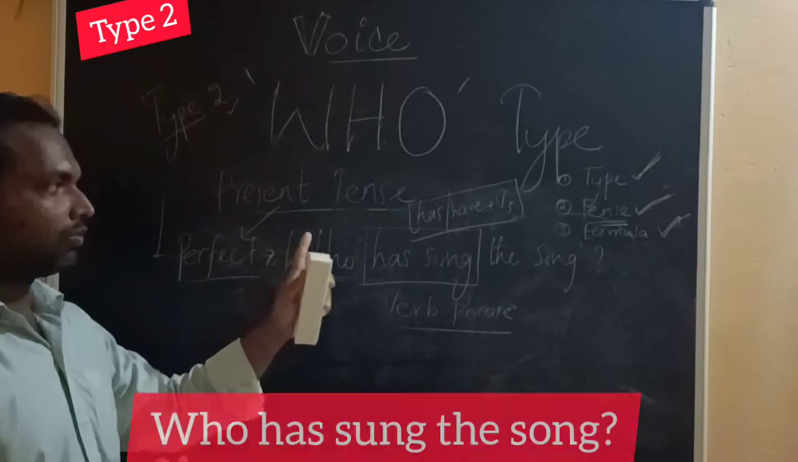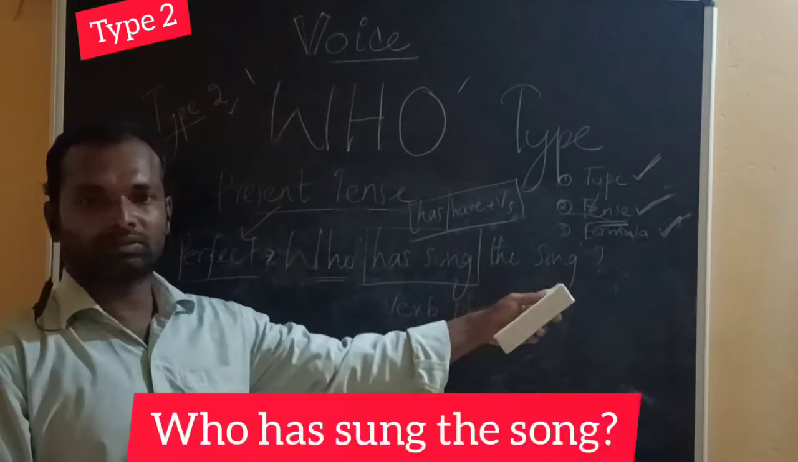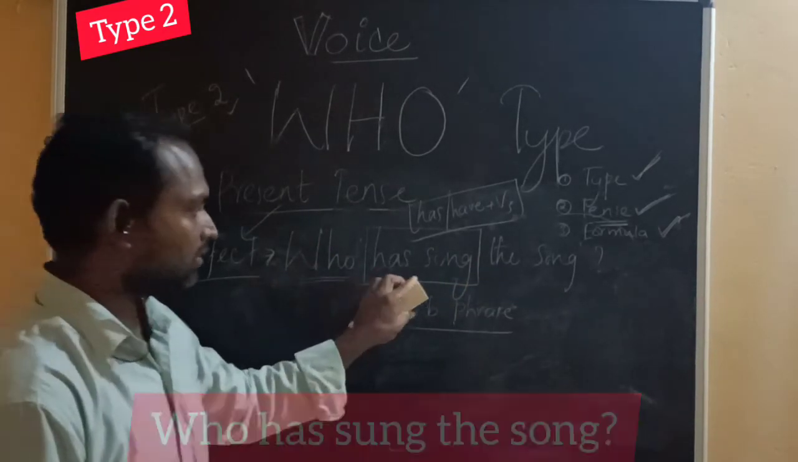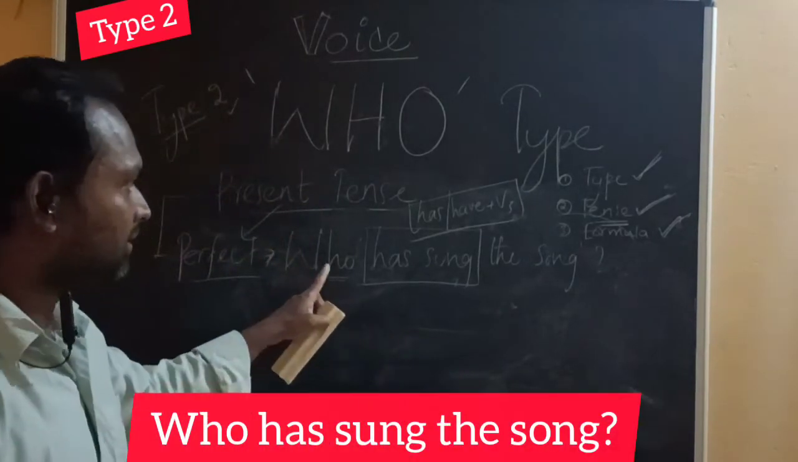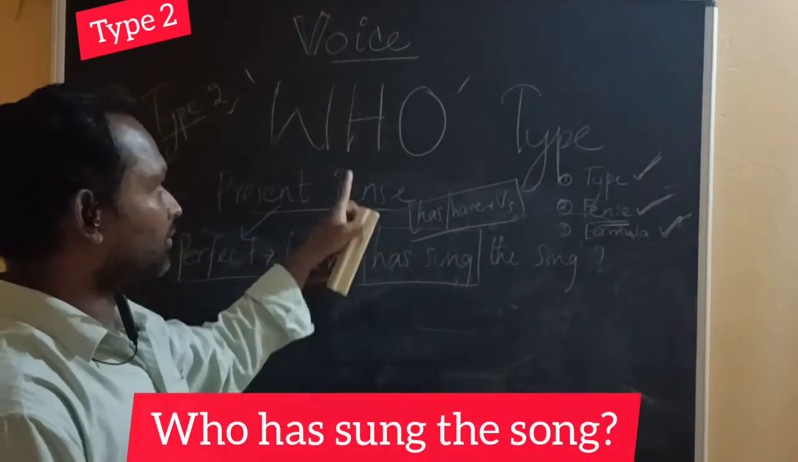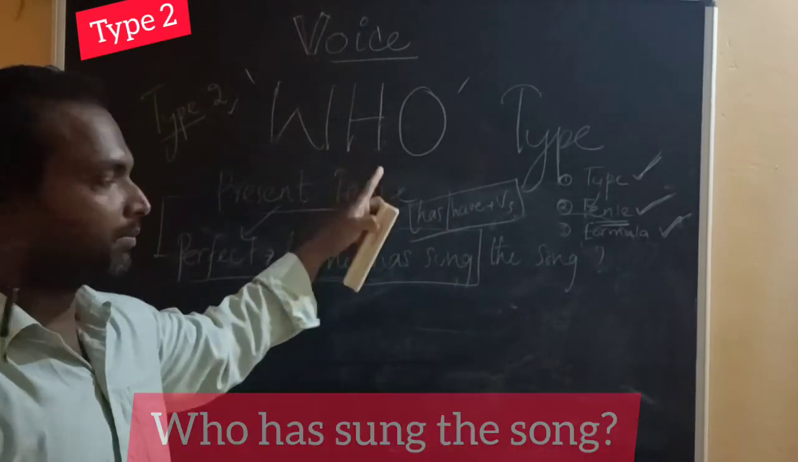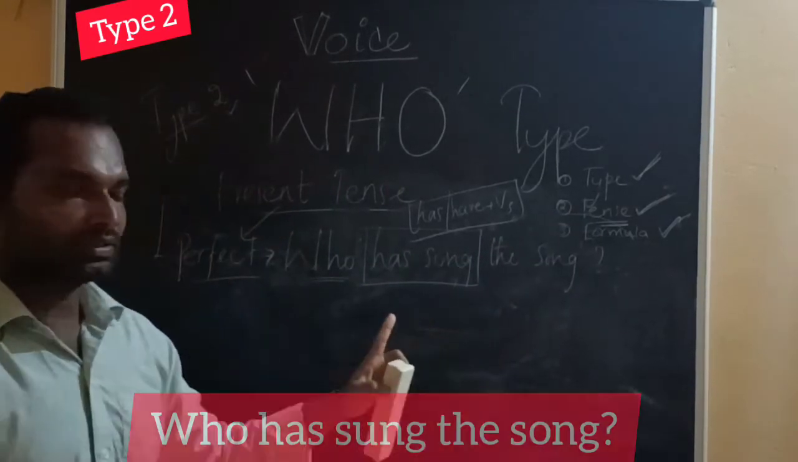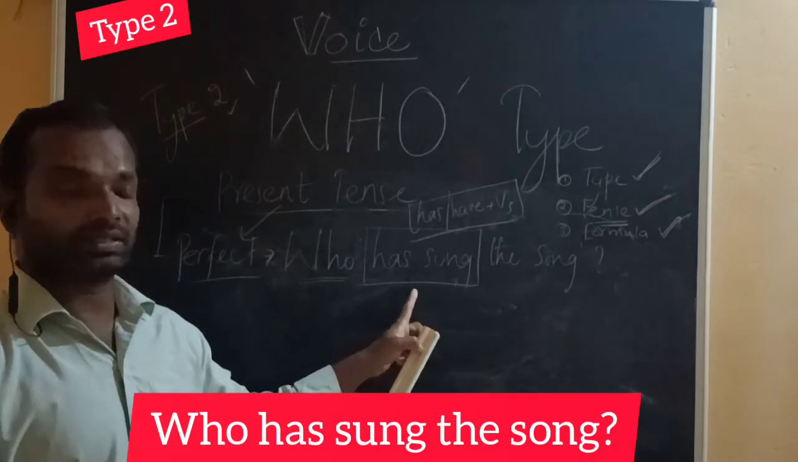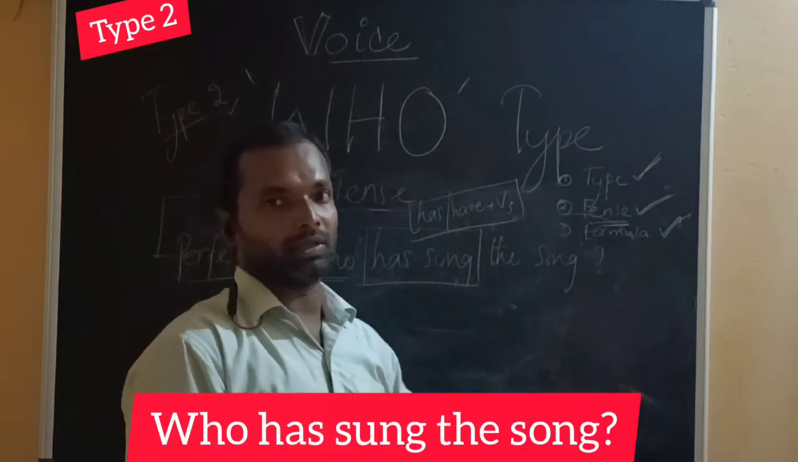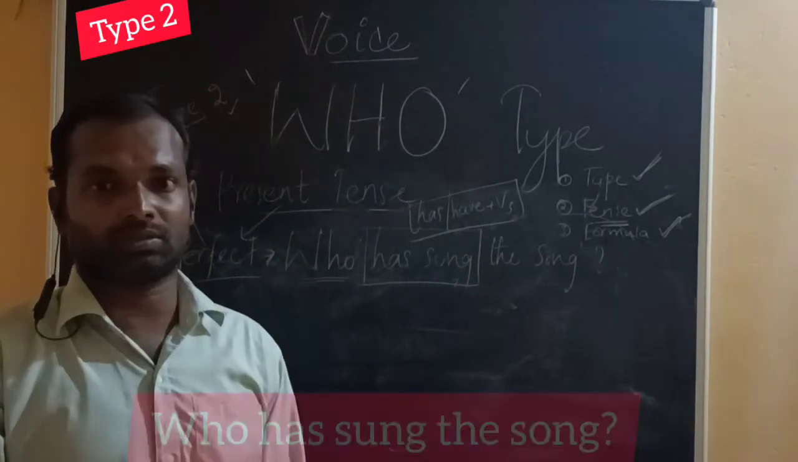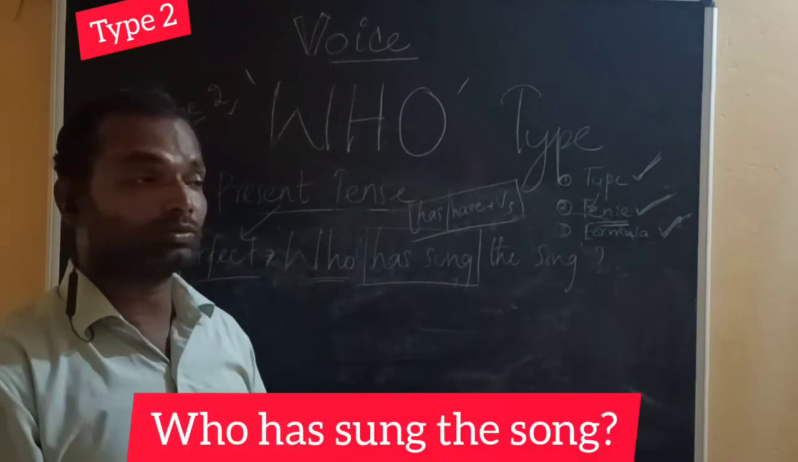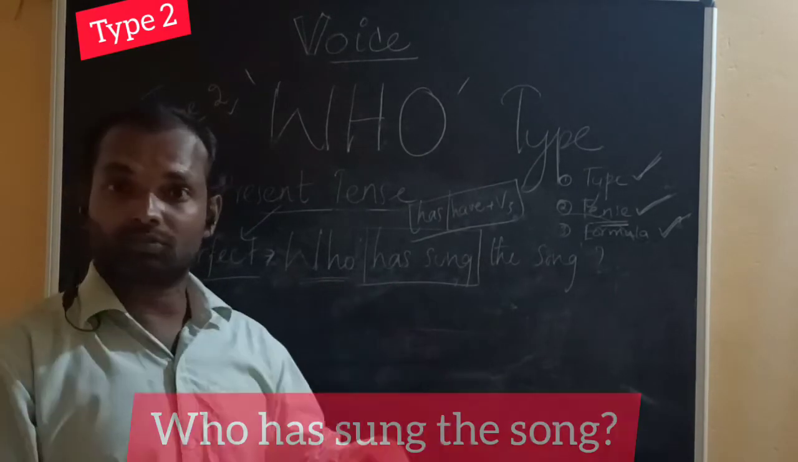Who has sung the song? So I have identified the type. This is type 2, who type, and I have identified the tense of this sentence. This is in present perfect tense. Now I apply the formula of passive voice in order to transform this sentence into passive voice.